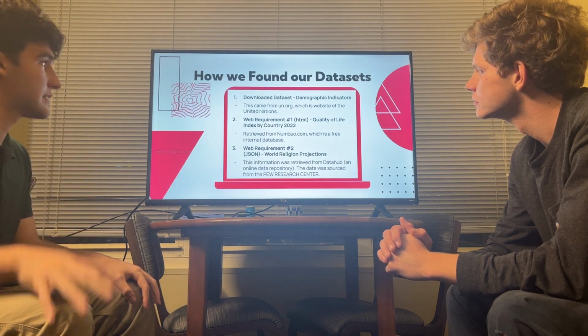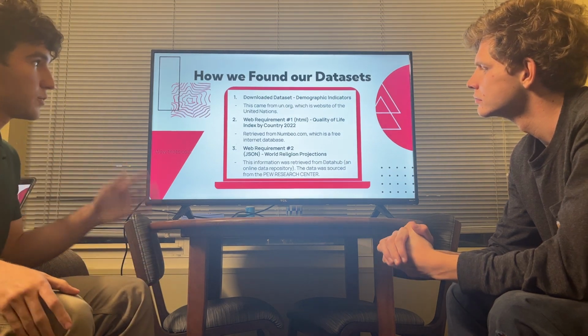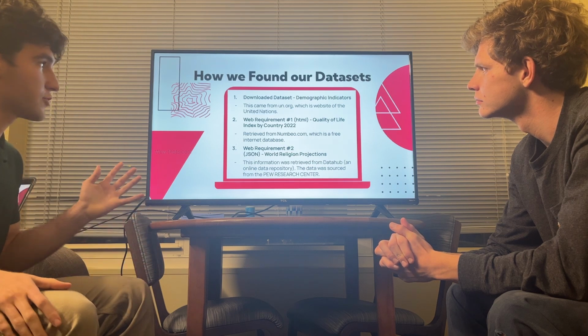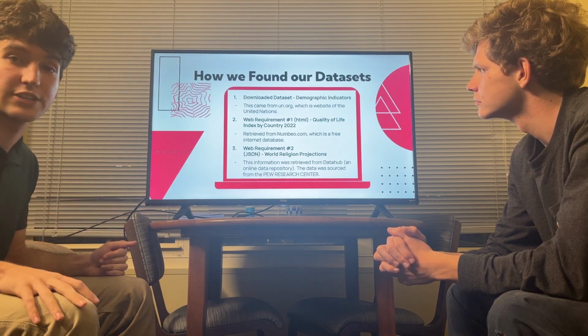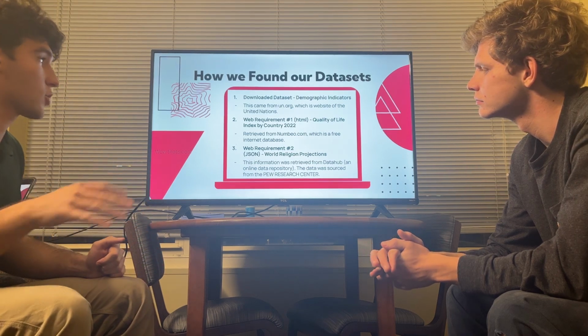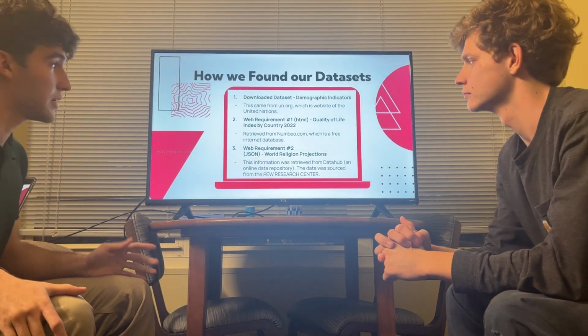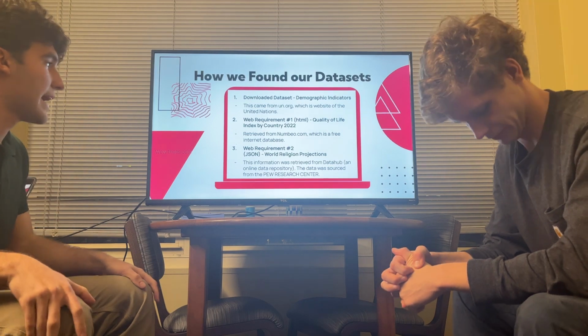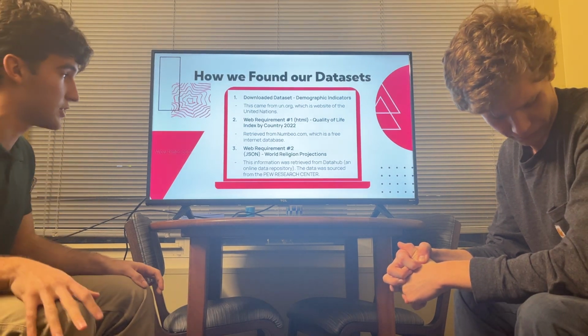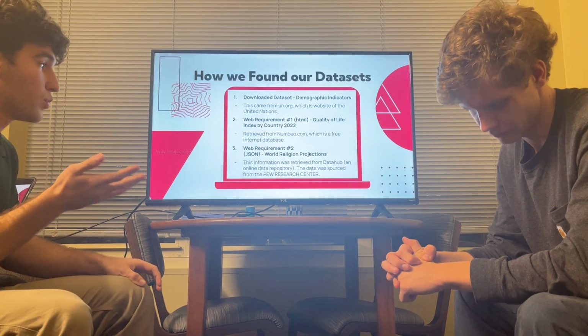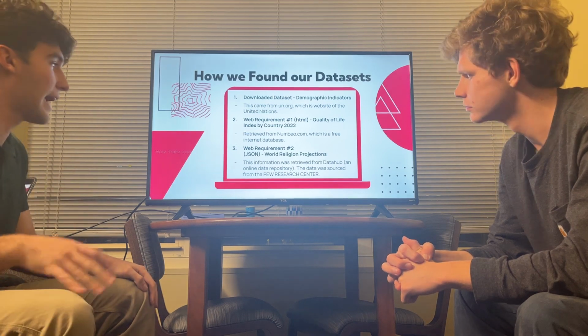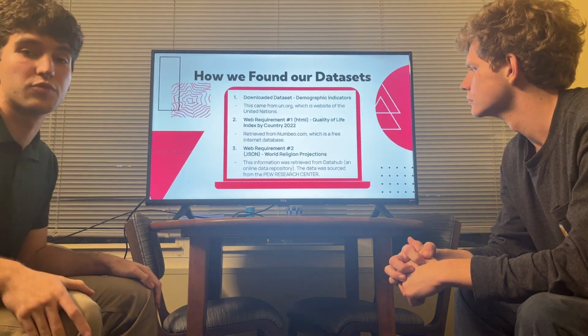We found our data sets in a few different ways. The first one, our demographic indicators, we found from UN.org, which is the United Nations website. We then found our quality of life index by country from a website called Numbeo, which is a free internet database. And then our world religions projection we got from DataHub, which is an online data repository, and the data was originally sourced from the Pew Research Center.